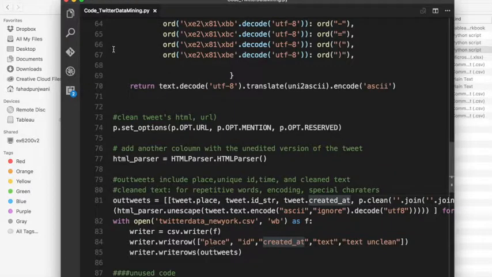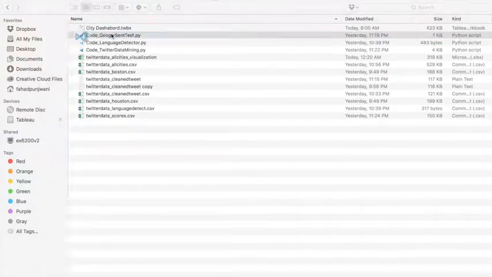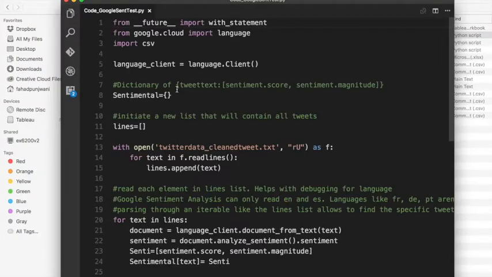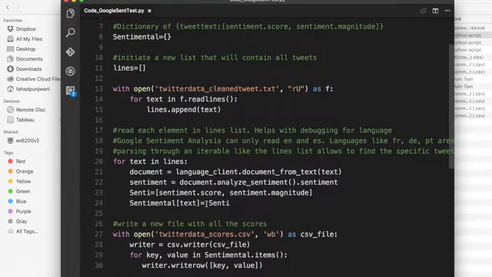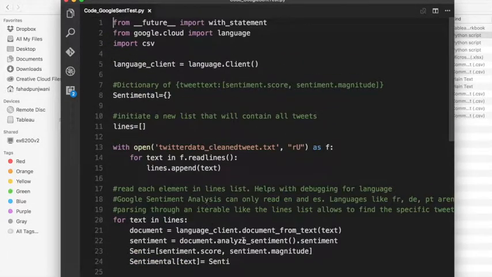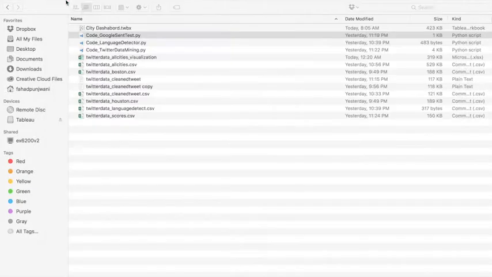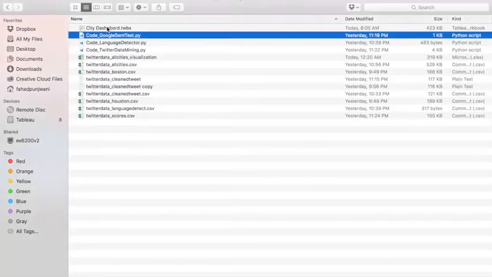Then it was written down into a CSV file, which the Google sentiment analysis algorithm then picked up. It used that file, the Twitter data clean tweet text file, and read it line by line to run sentiment analysis on. I ran it line by line because languages such as French and German are currently not supported by sentiment analysis, and they would throw errors. Reading it line by line, making it iterable, allowed me to debug the code and find those tweets within the thousands that I had in my dataset. And then finally, they were pulled into the Twitter dashboard that you saw.